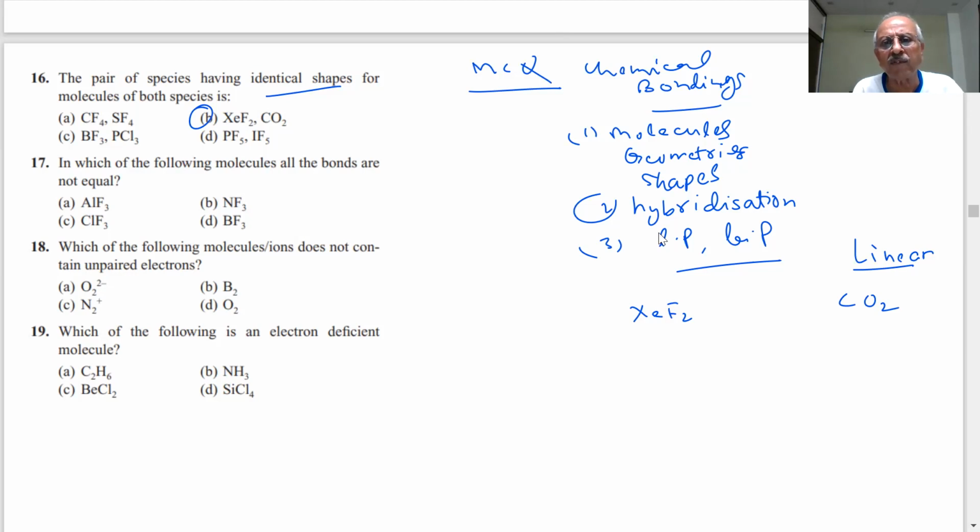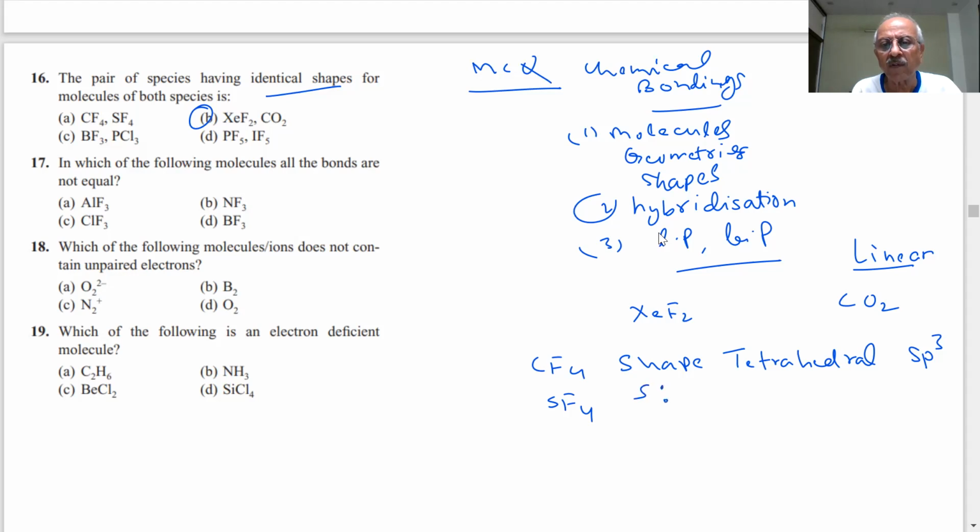For example, if I have CF4, what is the shape of this? CF4 will be tetrahedral. What is the hybridization? sp3. What is SF4? SF4 will be seesaw shape. What is the hybridization? Hybridization of SF4 is sp3d.